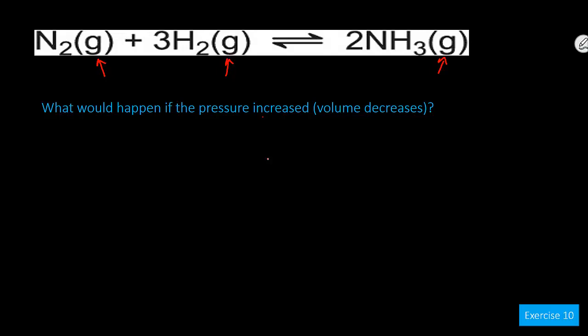When we increase the pressure, volume decreases, right? They are inversely proportional to one another. So an increase in pressure is a decrease in volume. With less space, the reaction will favor the side with less moles of gas. 1 plus 3 is 4 moles of gas versus 2 moles of gas.